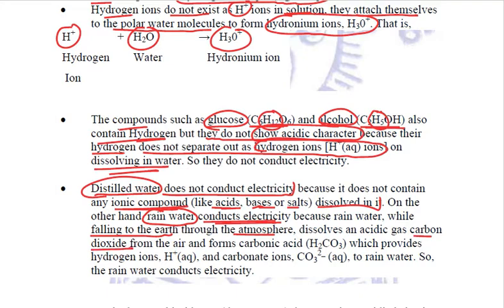And these dissolved gases form dilute acids like carbonic acid, sulfurous acid or nitrous acid. And these acids provide the hydrogen ions and carbonate ions to the rainwater, and due to the presence of these ions, rainwater conducts electricity. So distilled water does not conduct electricity, but rainwater conducts electricity.